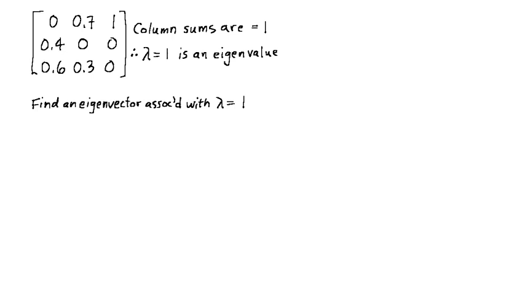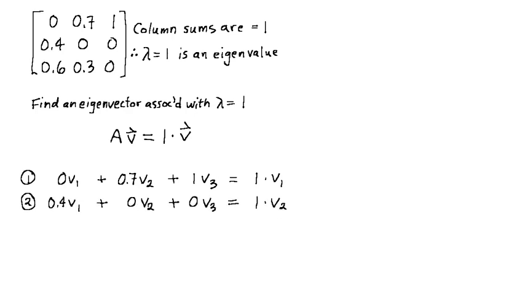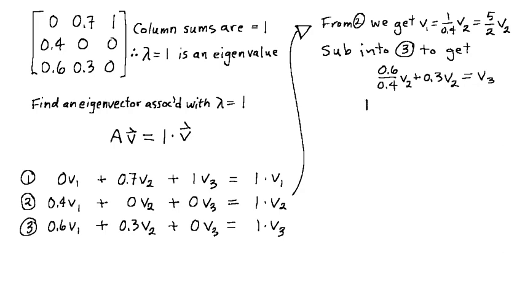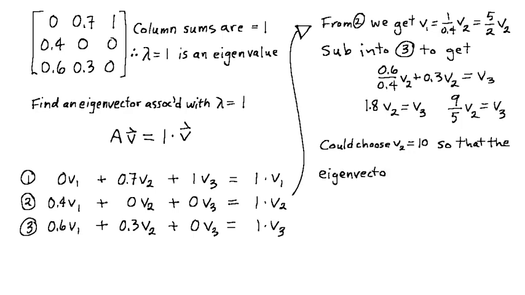An eigenvector associated with the eigenvalue lambda equal to 1 must satisfy this equation, which corresponds to this system of 1, 2, 3 linear equations. From equation 2, we see that v1 is equal to 5 over 2 times v2. We sub that into equation 3 to find that v3 is equal to 9 over 5 v2. If we choose to set v2 equal to 10 then, our eigenvector associated with lambda equal to 1 is the vector 25, 10, 18.